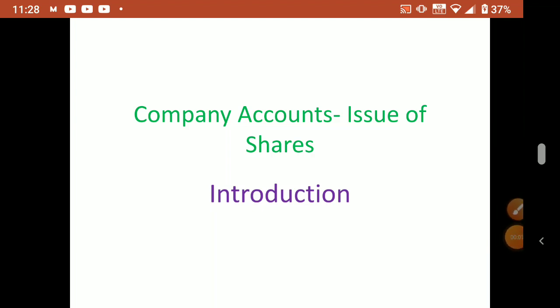Good morning, students. Today we'll start a new chapter, that is company accounts. Actually, we studied partnership business, and last year we discussed sole proprietorship business, how a sole trader keeps his books of accounts. This year we studied how to start a partnership business, what rules are applicable at the time of reconstitution of a partnership business, the Partnership Act, and the rules of admission, retirement, death, and dissolution, how to close a partnership business.